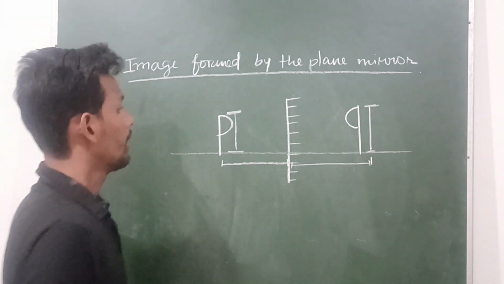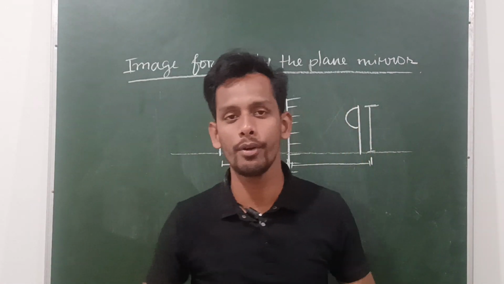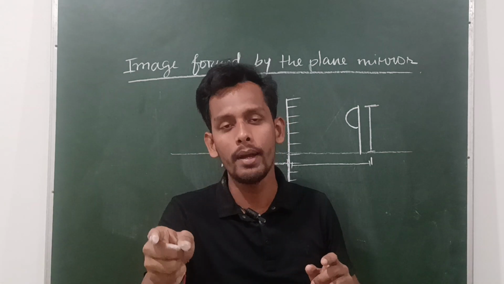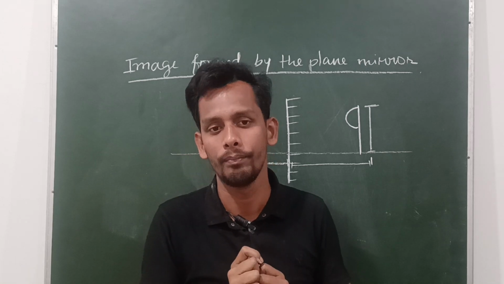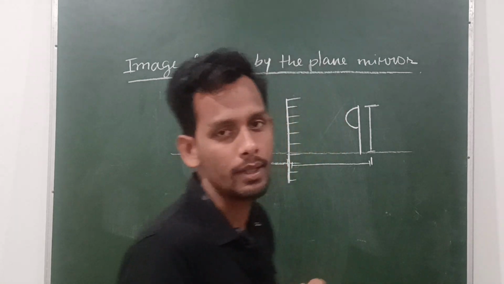Clear? Now, next thing is that if you are standing in front of the mirror like this, your left side in the image, you will observe as your right side. And your right side you will observe in the mirror as your left side.